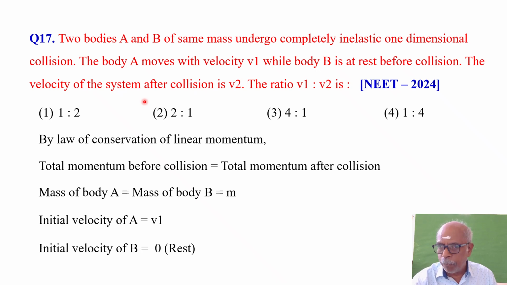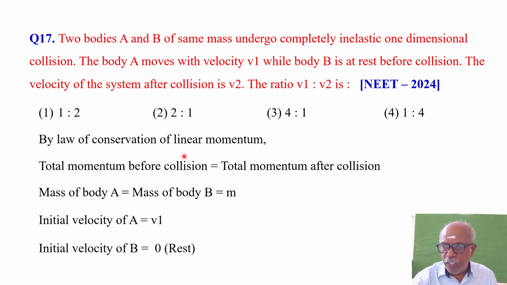Both the bodies are moving. Velocity of the system after collision is v2. The ratio v1 is to v2 is how much? 1 is to 2, 2 is to 1, 4 is to 1, 1 is to 4. So these are all the four options. This question has been asked in the NEET examination in the year 2024. Okay, let us see the answer.